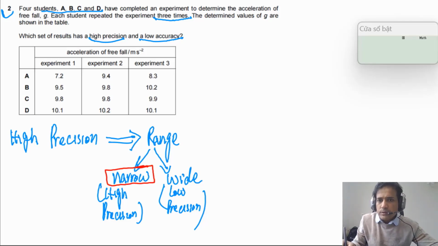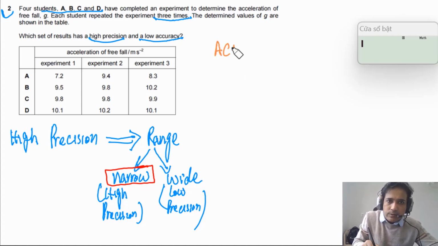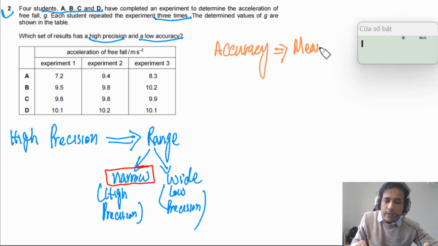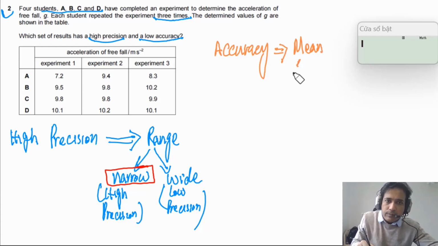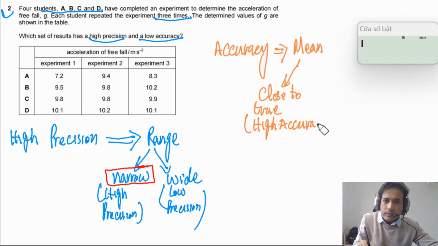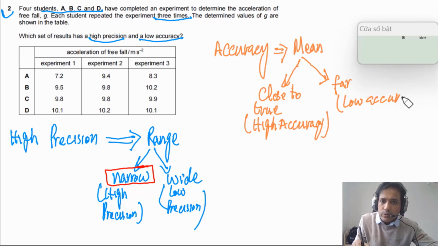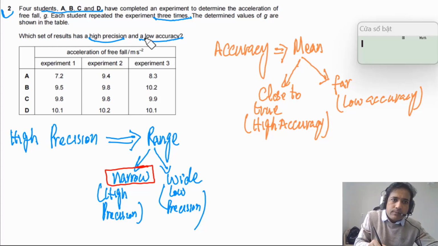Now the second thing we need to understand is accuracy. What exactly is accuracy? It's linked with the mean value: how close the mean value is to the true value. If the mean value is close to the true value, it means high accuracy. If it is far, meaning a big difference between mean value and true value, that means low accuracy. For this one, we need to find the low accuracy set of data.